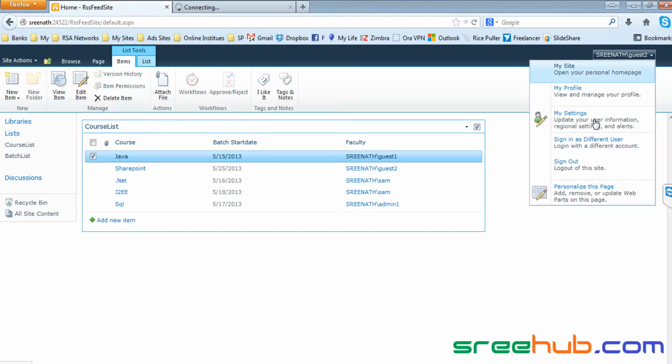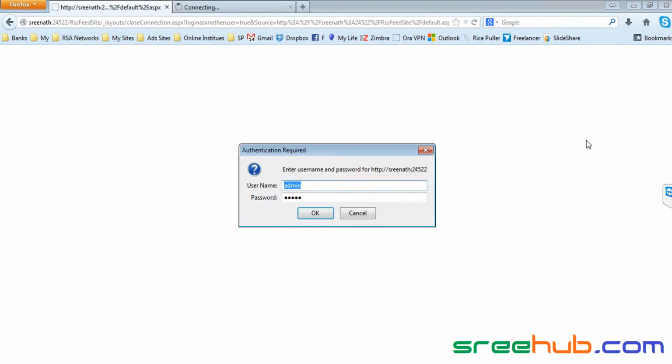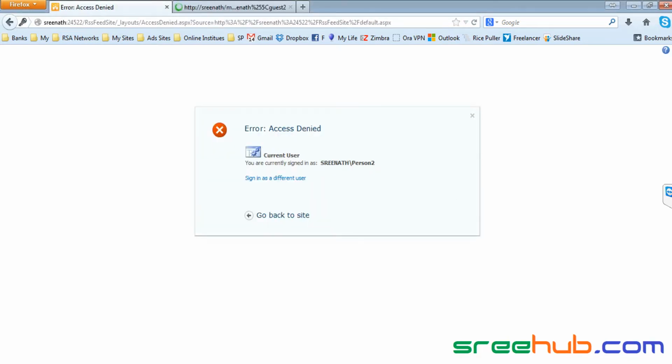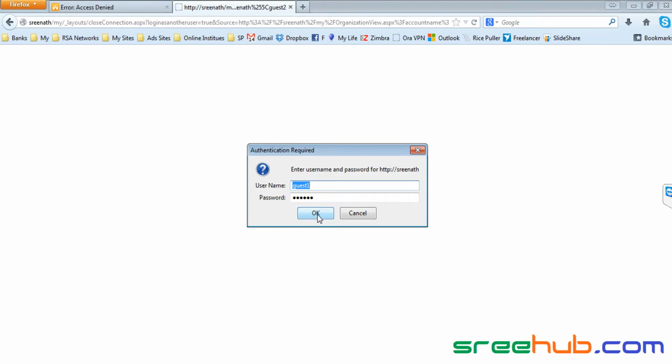Okay, let me assign a different user. I think person 2 doesn't have access to this site. Yes, that's why it is not loading. Okay, fine, not a problem.